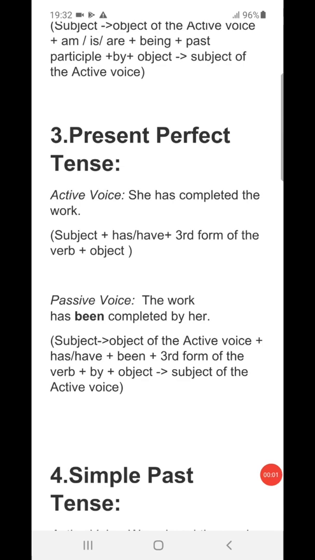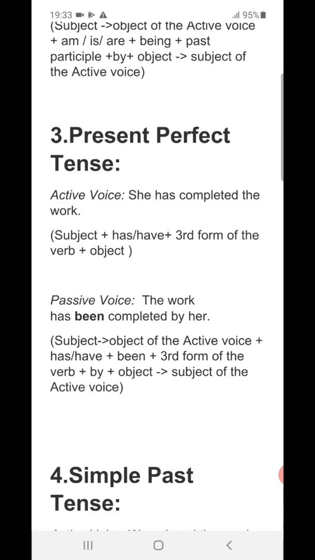Next, we have at number 3, present perfect tense. Now, in case of the active voice, she has completed the work, okay, on the basis of which we are getting the rule. Subject plus has or have. Here has been used, plus third form of the verb, completed. Okay, complete, completed, completed. So here third form of the word, completed.